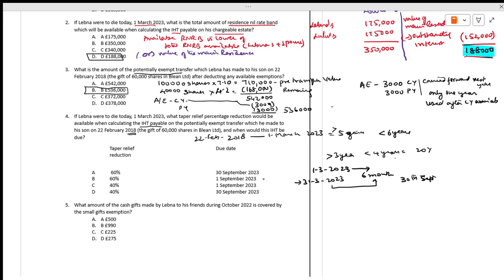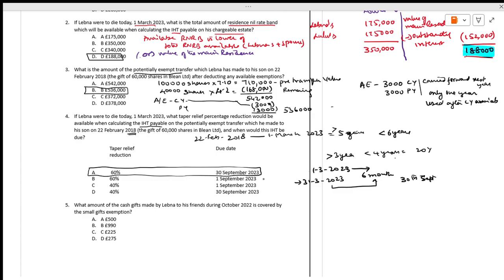They have given 60%, but it is not the beginning of the month. It is the end of the month. This is the rule that we have to follow whenever we are going to work it out. You have to be very clear: it should be at the end of the month.